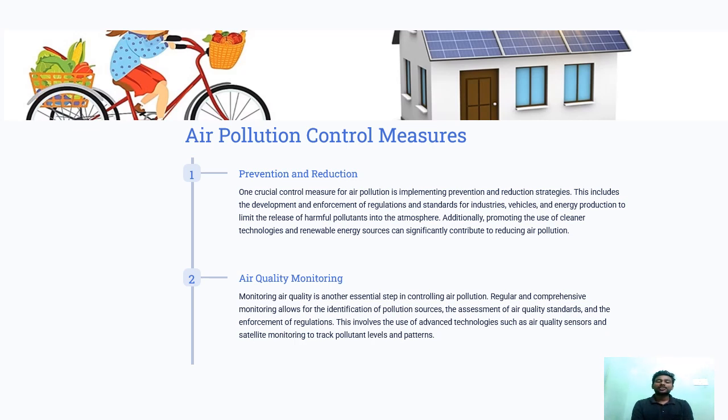Air quality monitoring. Monitoring the air quality is another essential step in controlling air pollution. Regular and comprehensive monitoring allows for the identification of pollution sources, the assessment of air pollution standards, and the enforcement of regulations. This involves the use of advanced technologies such as air quality sensors and satellites to monitor and track pollutant levels and patterns.